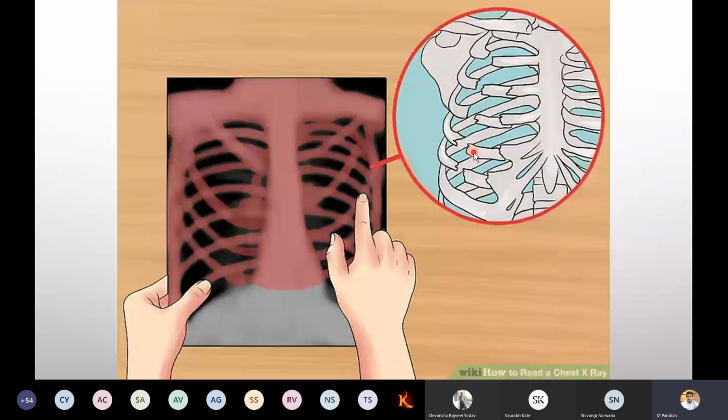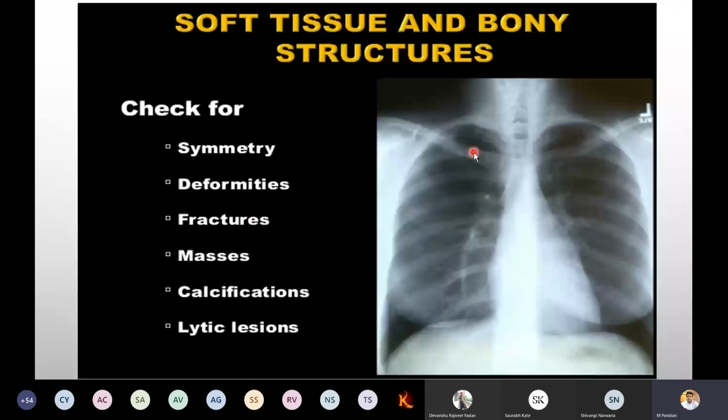Next is soft tissue and bony structure. Check whether there is symmetry or not, deformity or not, any fracture or not, masses, that is enlargement, calcification, and lytic lesions. First you remember we want to check what? Whether symmetry or asymmetry, any deformities, fractures. This much you remember. Okay.